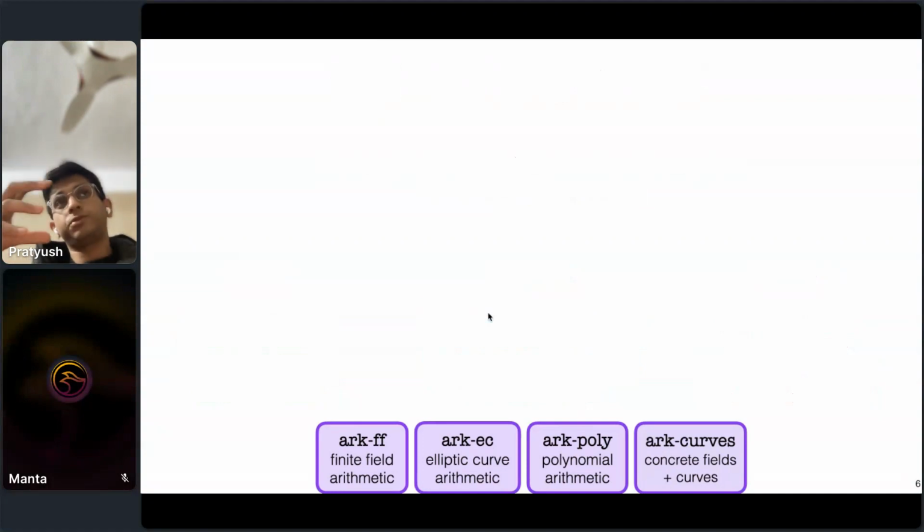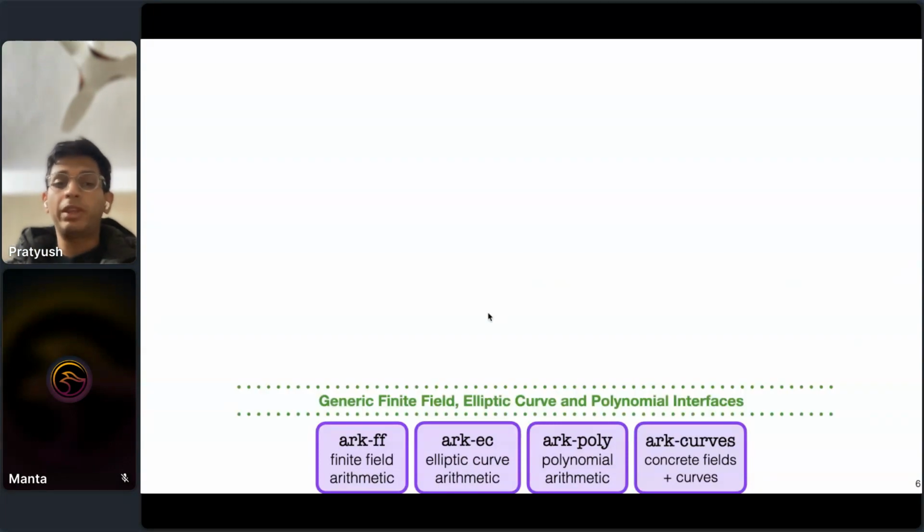So at a high level, Arkworks consists of a few different types of libraries that all work together. At the lowest level, we have the libraries which implement the basic algebraic routines, such as elliptic curve arithmetic, finite field arithmetic, polynomial arithmetic, and so on, right? We encapsulate all of these behind some generic interfaces, so that you don't have to worry about the implementation details of your elliptic curve.